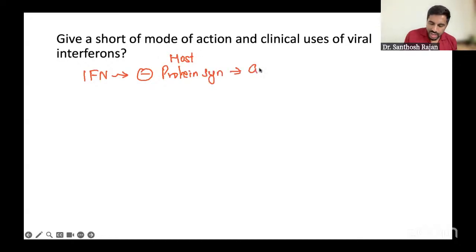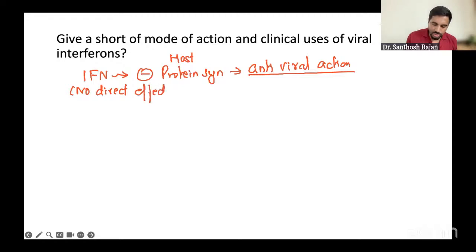So what happens? It has an antiviral property, antiviral action. Also anti-tumor action, but generally it works like this only. It's the mode of action. No direct effect on the virus. It will act through inhibiting protein synthesis. That means some of the immune response will go down, so that will help in protecting us from the viral action.